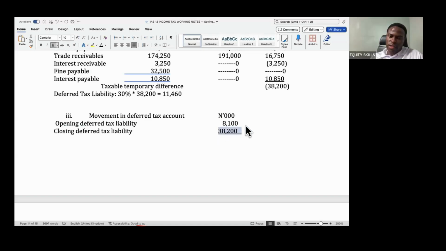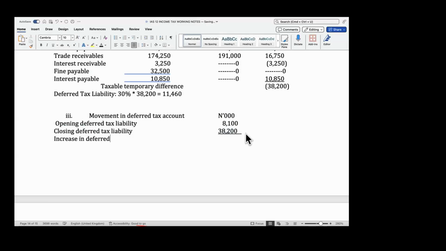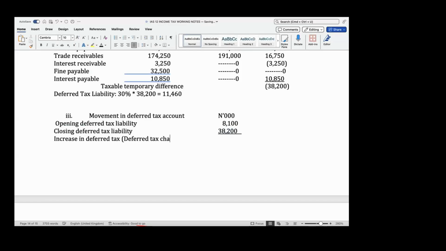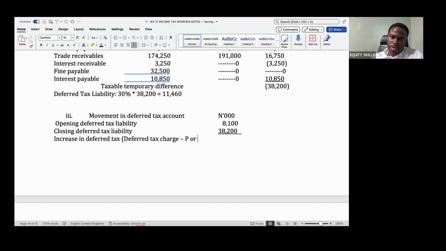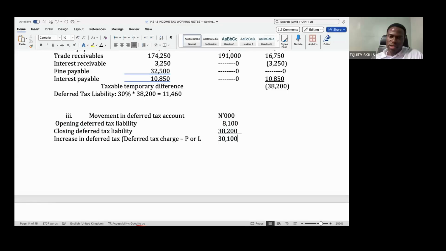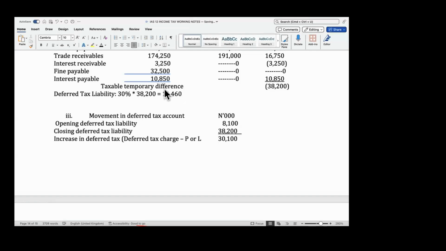So the difference will be an increase in deferred tax, which goes to P&L as an addition. You can call it deferred tax charge. So what's the difference? Sorry, what am I doing?